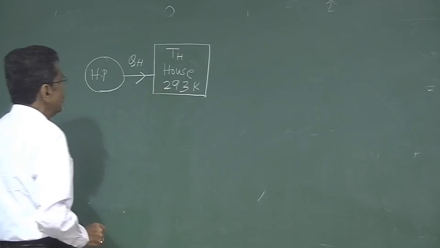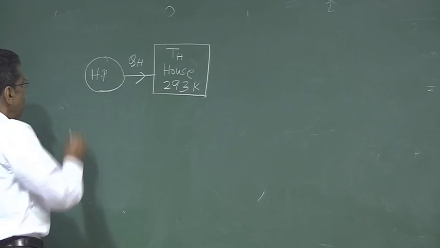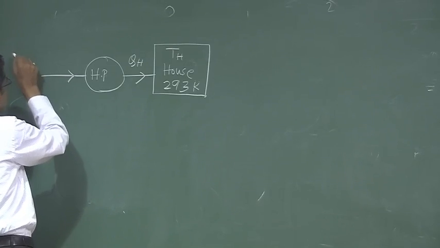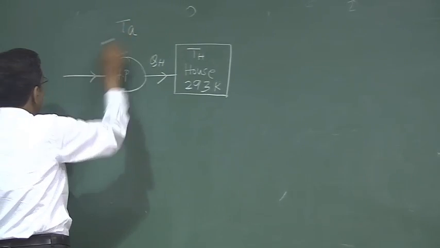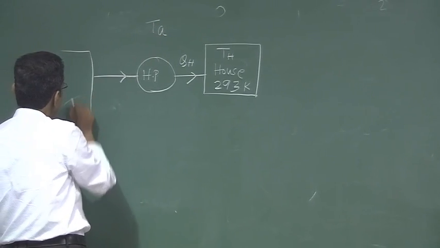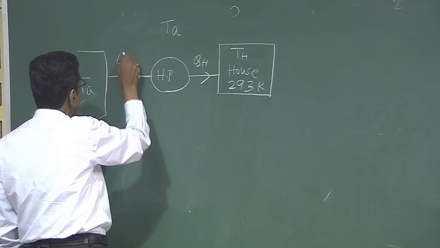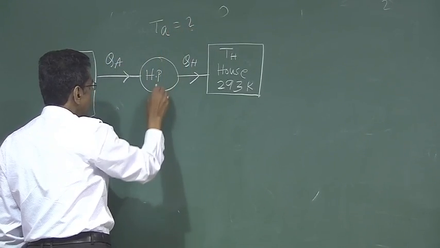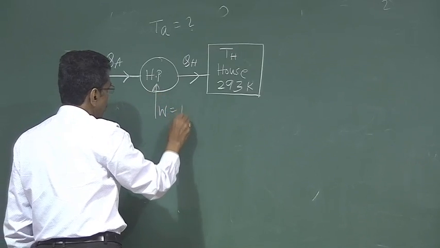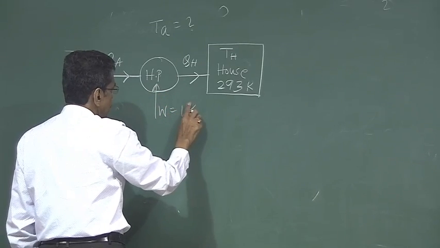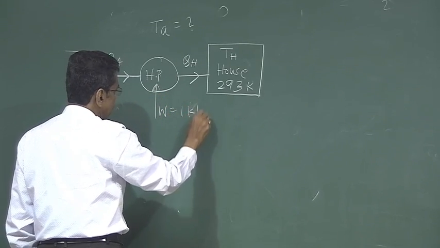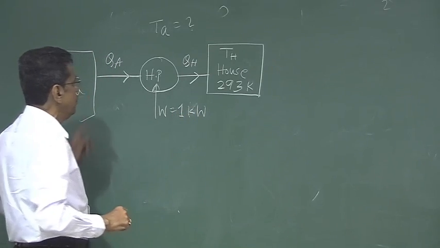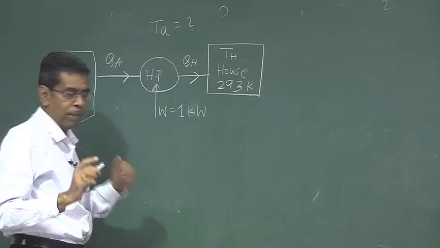gives heat QH to this house, and it takes heat from the surroundings. This is the surrounding temperature TA, which we have to find out. So this takes heat from the surroundings. Let this be QA. We have to find out TA, and it takes work as 1 kilowatt. Let us work with the 1 kilowatt and find out the value of TA, and that will be the minimum value. Why, I will tell you afterwards.